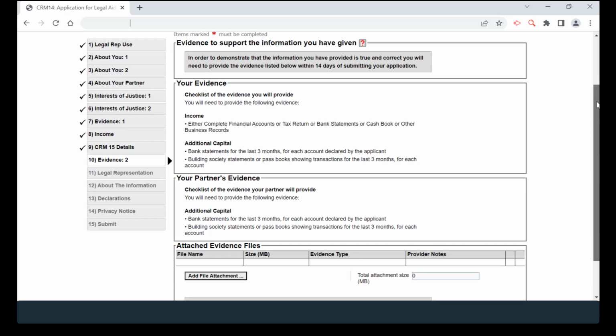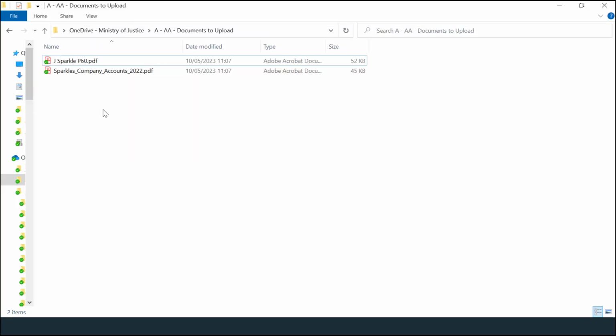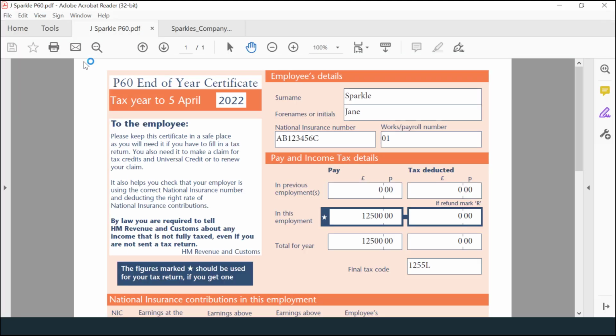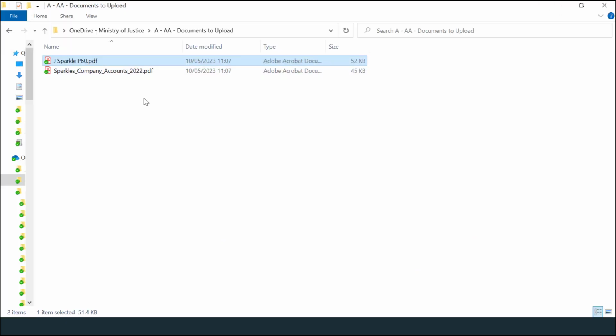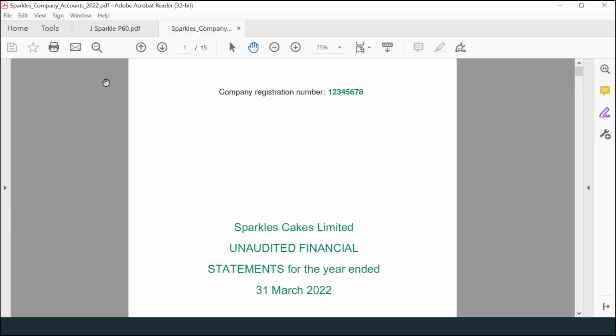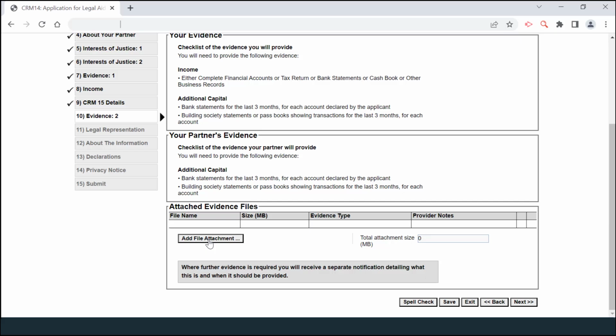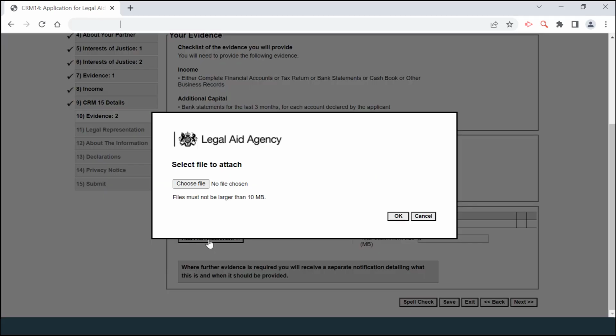We now move on to the Evidence 2 section, where you can attach the evidence to support the information provided in the previous sections. Evidence is acceptable in a number of formats, including PDFs, Word documents, and JPEGs. There are 2 pieces of evidence to be attached in this example: a P60 and a set of unaudited financial statements for the company.